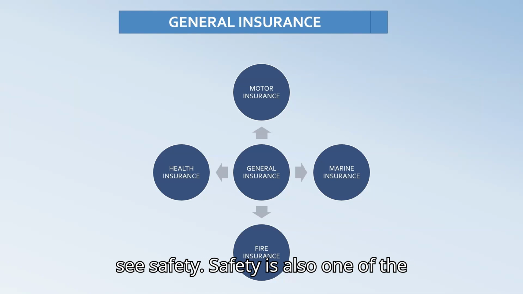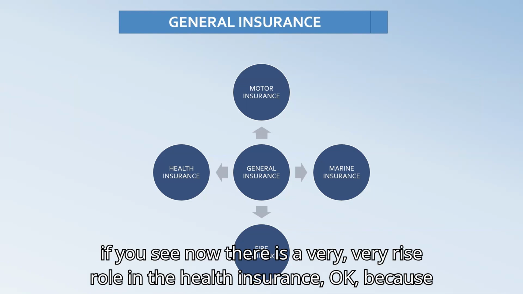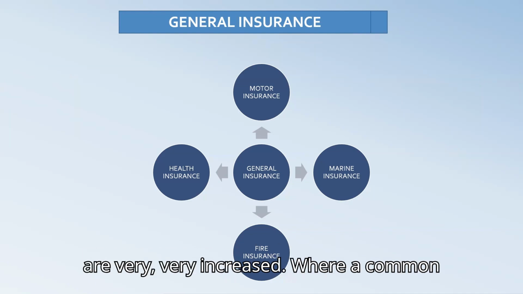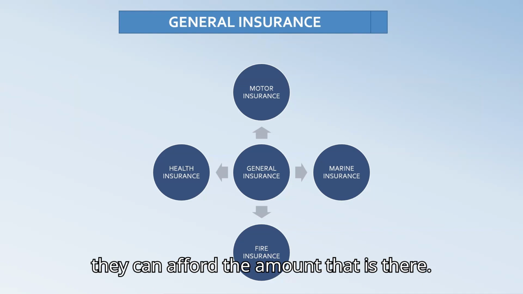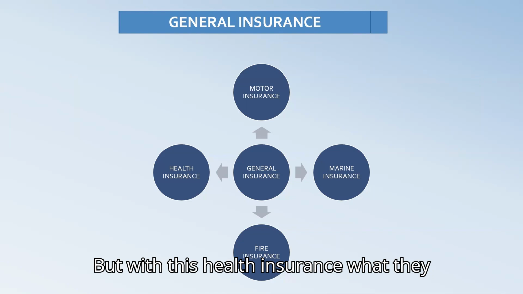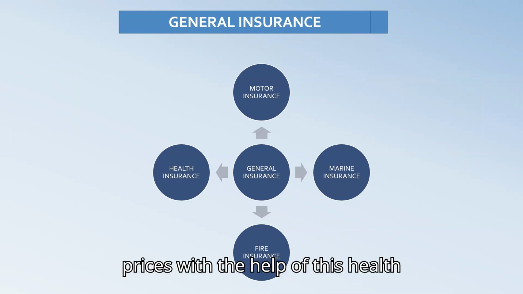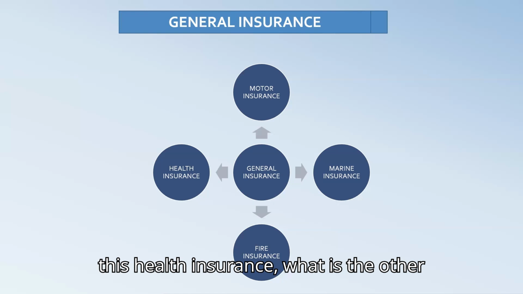And next, safety is also one of the important factors that plays an important role in health insurance. Because now there is a very big rise in medical costs. The medical costs have increased so much that common people cannot go to private or corporate hospitals and afford the amount. But with health insurance, they can afford the prices. And next, what is the other benefit of health insurance?